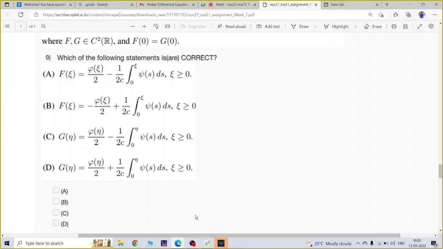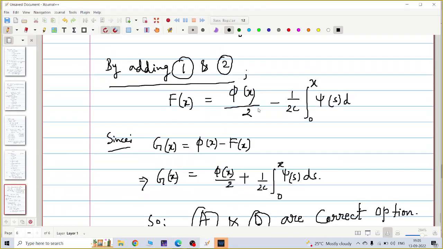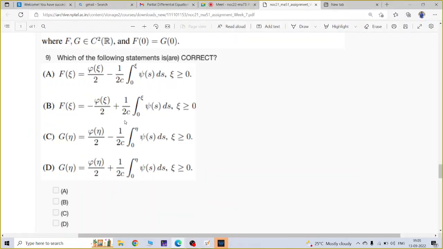Is there a difference in plus and minus? Yes. For f, for option A there is minus, and for option D there is plus. Yeah, I got the same thing. For option D there is plus for g. Just replace x by xi here and x by eta here, as they have given.